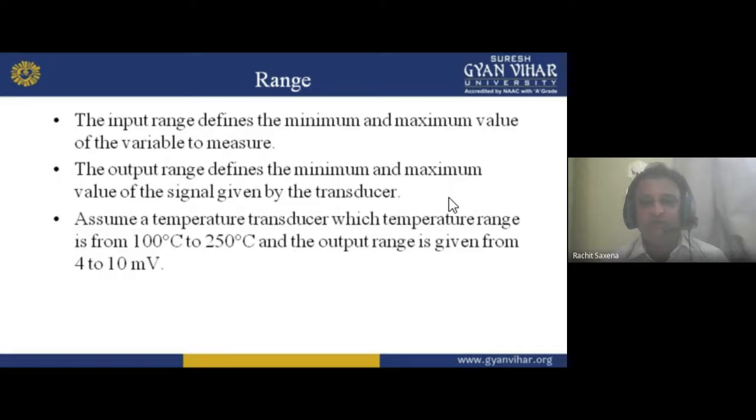Now next, assume I am taking an example. Assume a temperature transducer whose temperature range is from 100 degrees centigrade to 250 degrees centigrade, and the output range is given from 4 to 10 millivolt. So the range is given, which means the transducer will give you a reading from 100 centigrade minimum to 250 degrees centigrade maximum, and the output range is from 4 to 10 millivolt. Understand? These are the ranges.